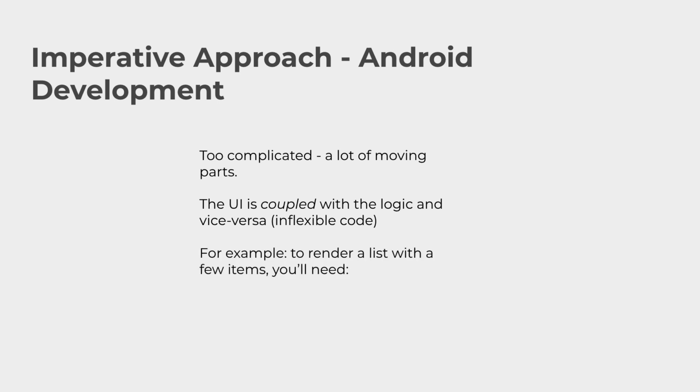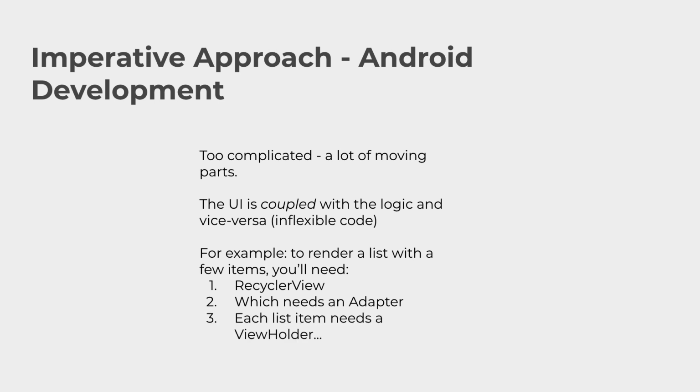For example, to render a list with a few items in traditional Android development, you will need to use a RecyclerView, which is a very complicated class. And this RecyclerView will need an adapter, because the adapter will know exactly how to position the items inside of the RecyclerView.